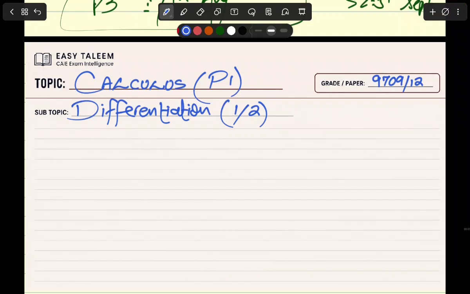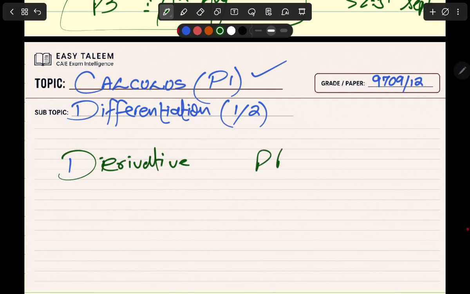Today we begin what is probably the most important chapter in the entire AS math series, calculus. For many students, this is the chapter they fear the most, not because it is difficult, but because nobody ever explains what differentiation actually means. They simply tell you to differentiate or find the derivative, right? So these are the words that scare students the most. Apply the power rule, find the stationary point, right? So power rule, chain rule, stationary point. Students memorize rules and then Cambridge changes the question and everything falls apart.